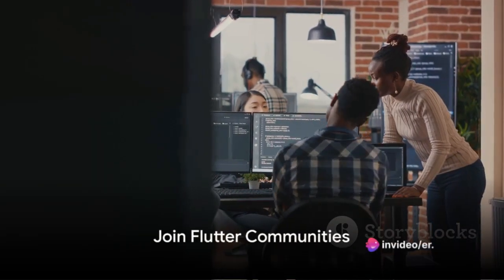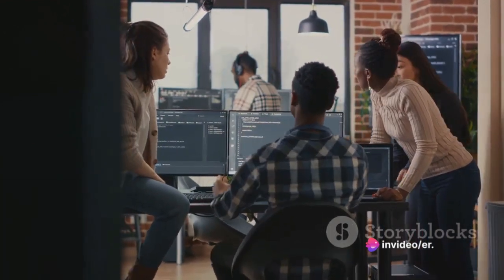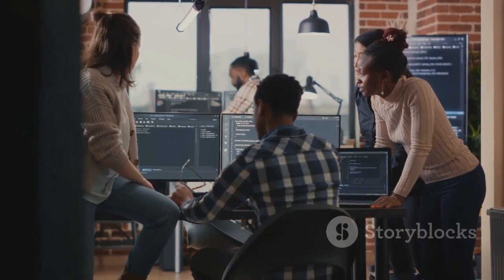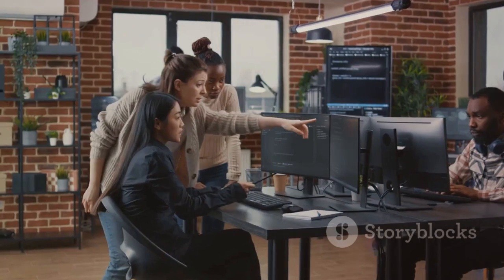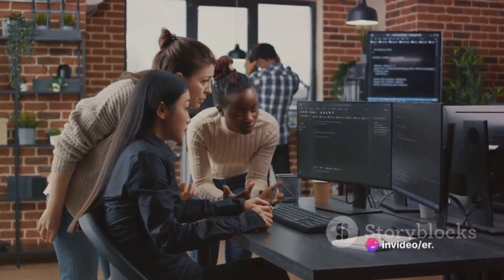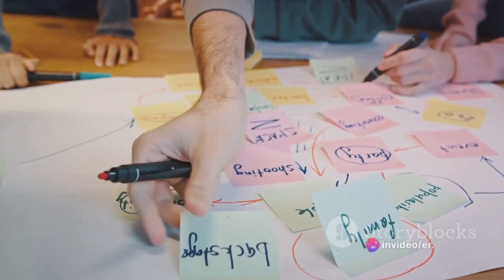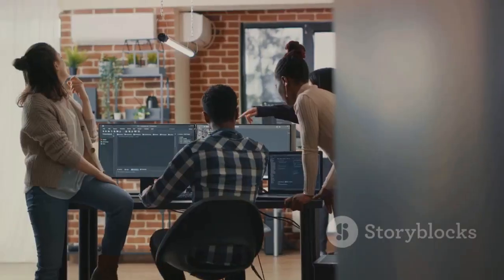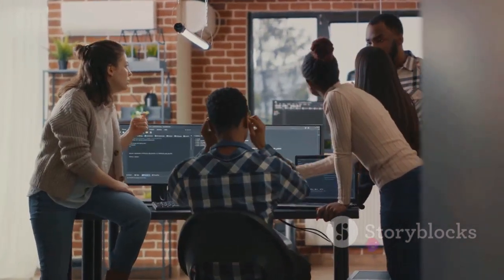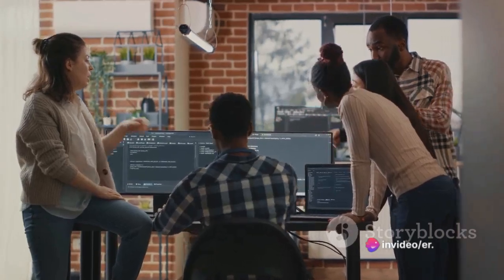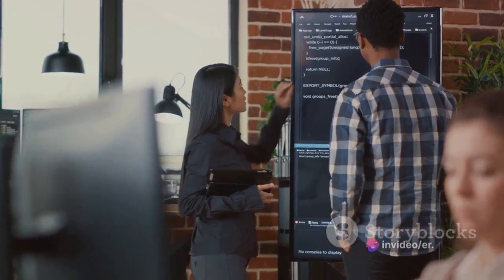Never underestimate the power of community. One of the most enriching parts of being a Flutter developer, or any developer for that matter, is joining a community. Becoming a part of a group of like-minded individuals who share your passion can open up a world of possibilities for your learning and growth. Flutter communities are a treasure trove of collective wisdom. They are platforms where developers from all walks of life come together to share their experiences, insights, and knowledge. You can learn from their successes, their mistakes, and everything in between.